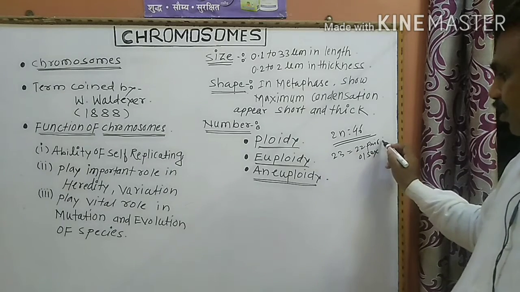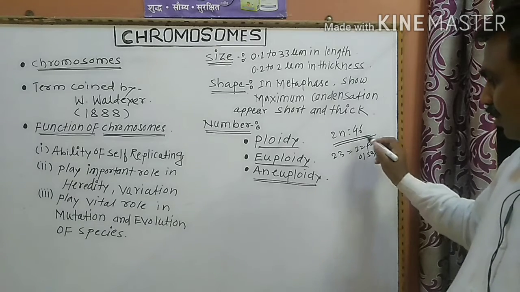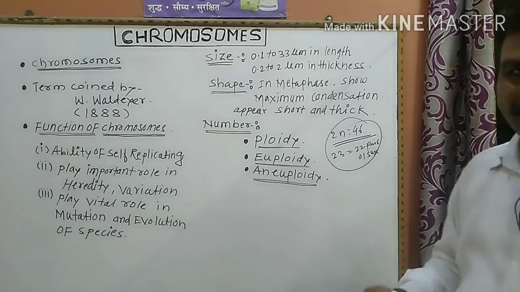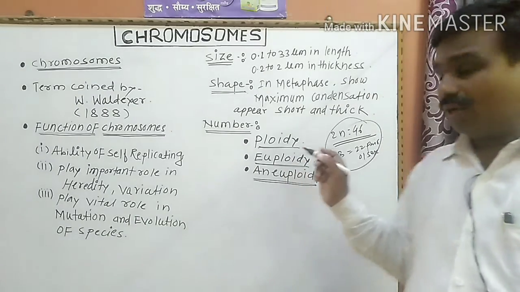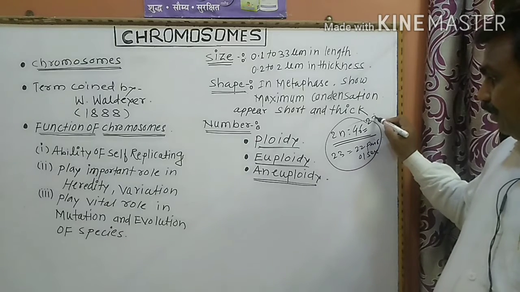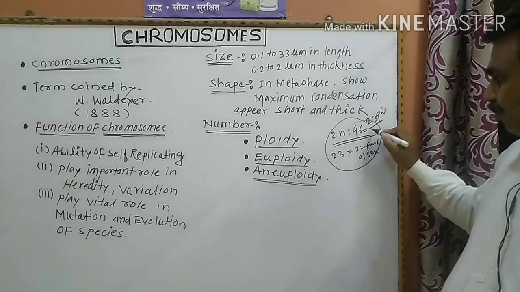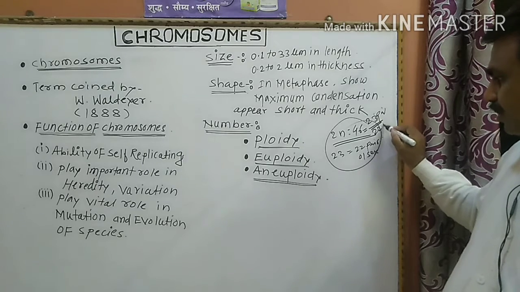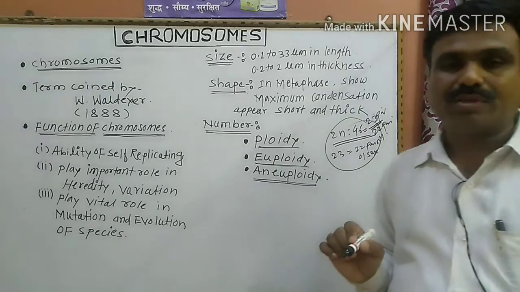The 22 pairs are autosomes. These chromosomes are present in the somatic cells, the body cells of organisms or human beings. These 46 chromosomes make 23 pairs; out of 23 pairs, 22 pairs are autosomes and 1 pair is the sex chromosomes.